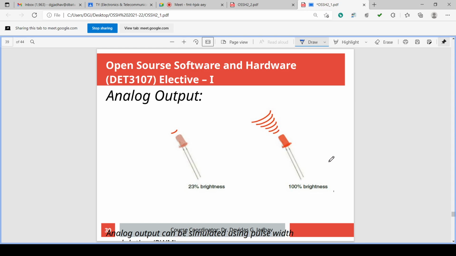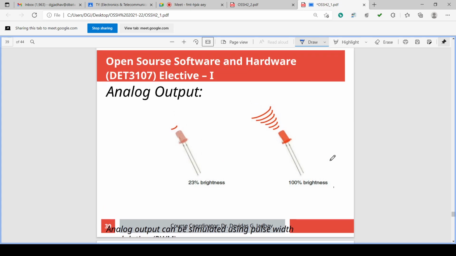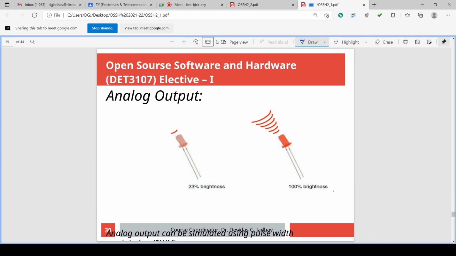Okay. So analog output, let us see how it works. In this simple example, we can see it can be simulated using pulse width modulation, PWM. So this is 100% brightness.